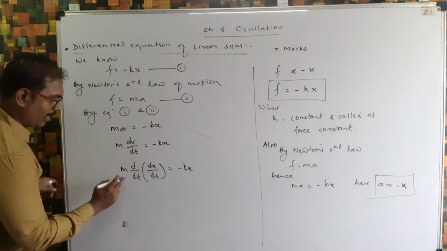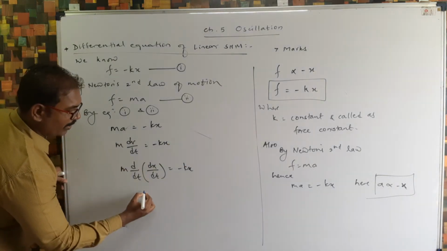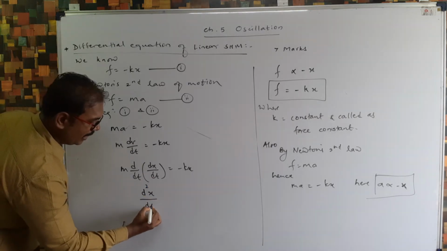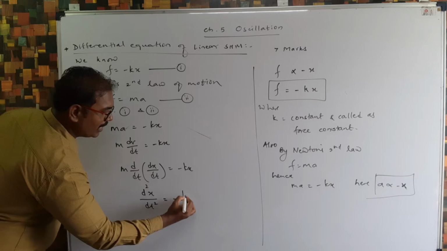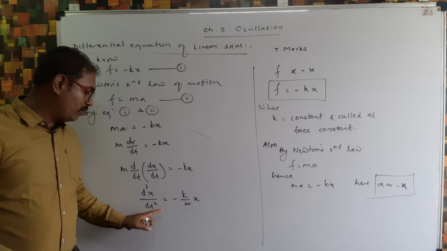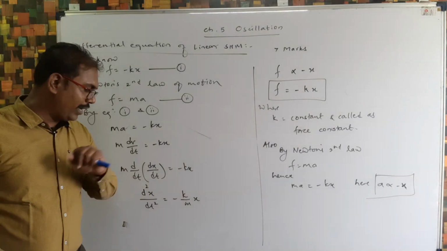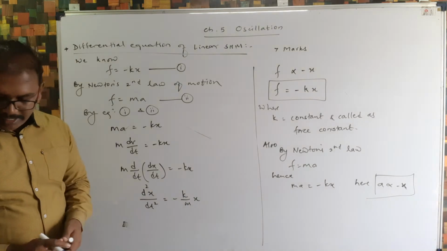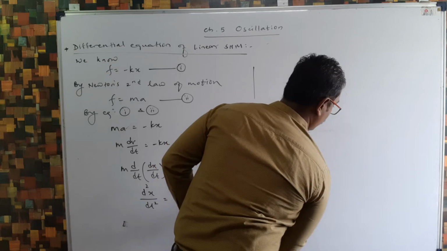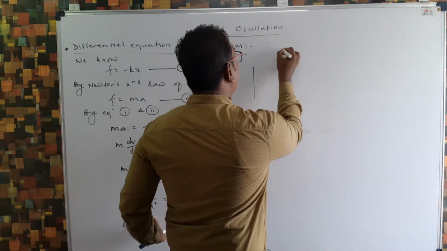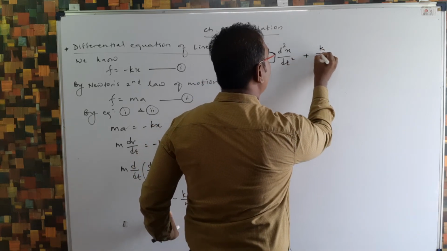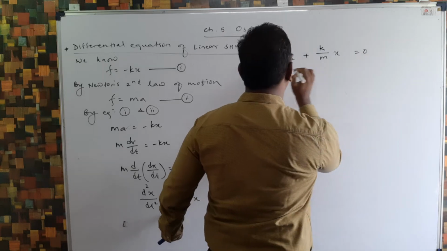So here we get, m I am shifting to that side, d into d, d square. So d square x by dt square is equal to minus k by m into x. Now that k by m we can shift to this side. So we get a new form of the equation. So the next step is d square x by dt square plus k by m into x is equal to 0.